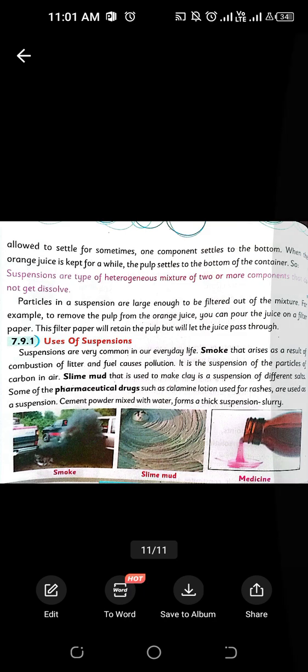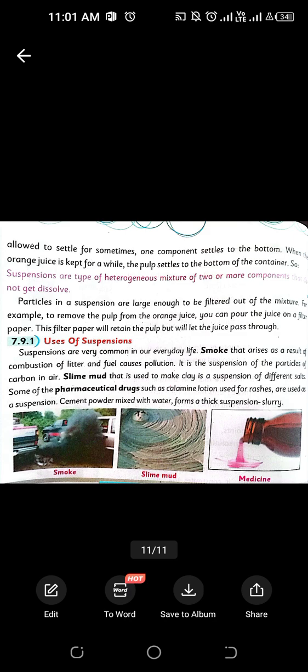Okay, so what basically happens is if I have to dissolve sand in water, sand will not dissolve in water properly, it will sediment at the bottom. This is an example of suspension. Suspension is a heterogeneous mixture in which the solute and solvent are not evenly distributed and are not properly mixed.